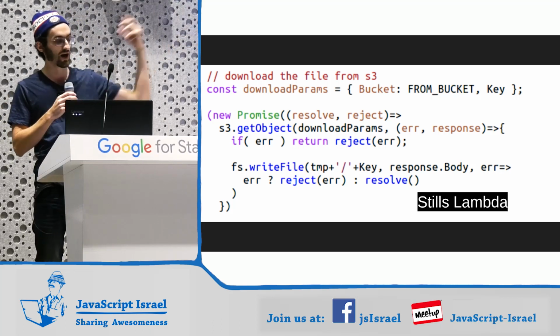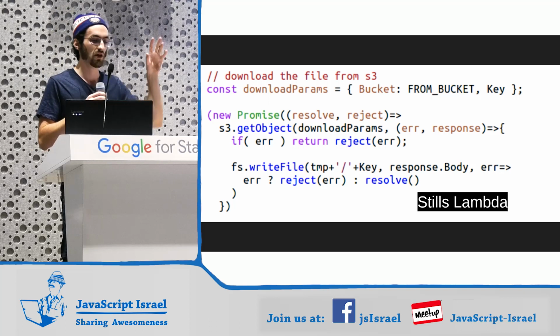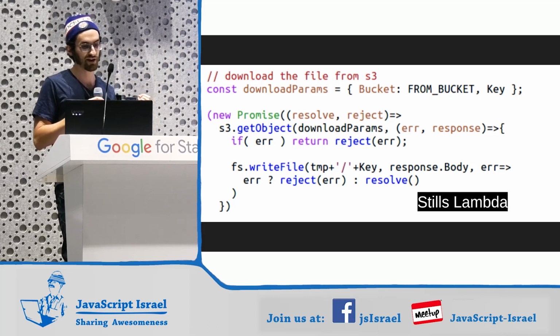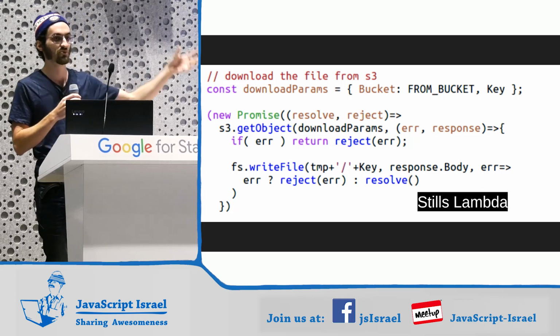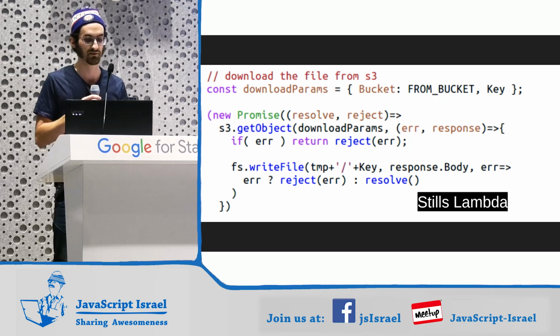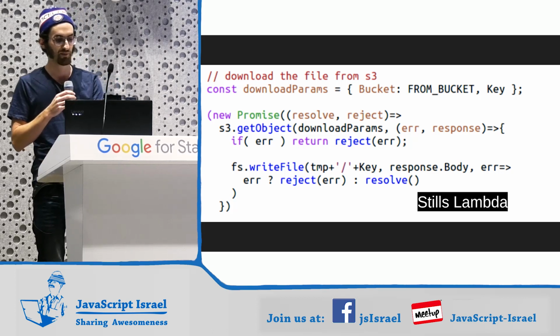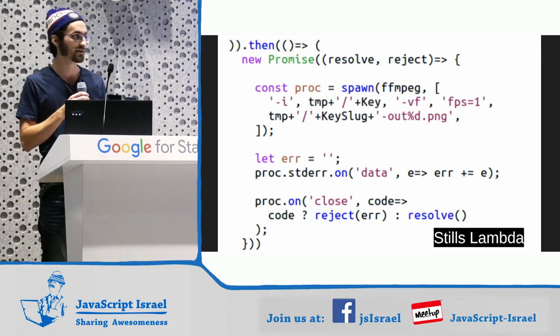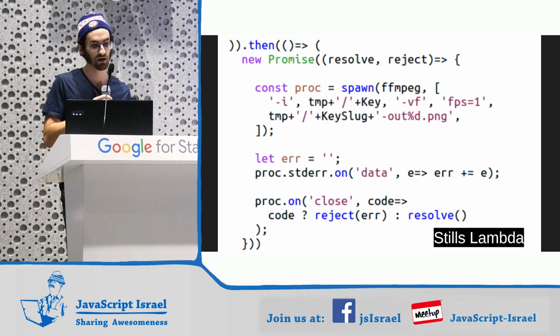S3.getObject is going to load the object, that's how they call files, from the S3 bucket that it was uploaded to. And fs.writeFile, fs's file system, is going to write that file to what we think is our local file system on Lambda. So the next step is we are going to spawn the child process, which is ffmpeg. Basically the same thing. We've wrapped it in a promise.